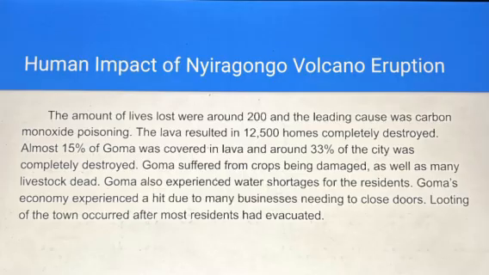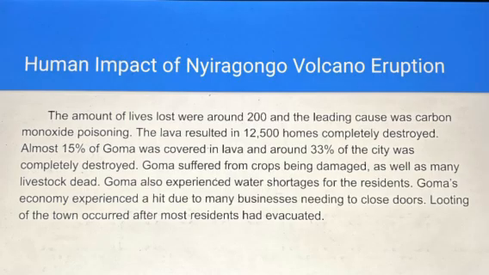So the total amount of lives lost were about 200, and the leading cause of death was carbon monoxide poisoning. The lava resulted in about 12,500 homes being completely destroyed. Almost 15% of Goma was covered in lava, and 33% of the city was just completely destroyed. Goma suffered from crops being damaged, as well as most of their livestock being dead. Goma also experienced water shortages for the residents, so it was pretty unlivable right after.